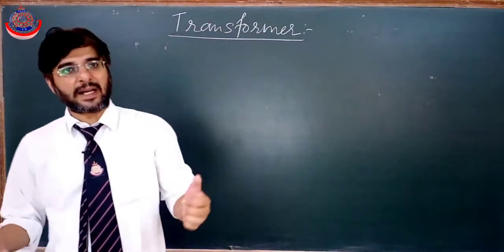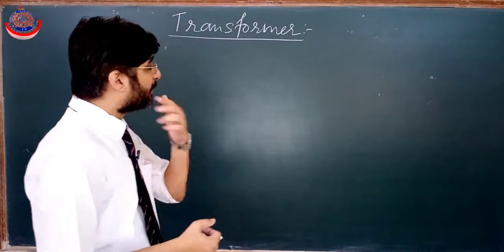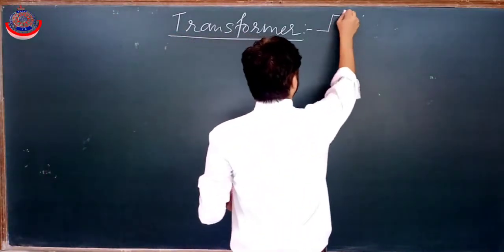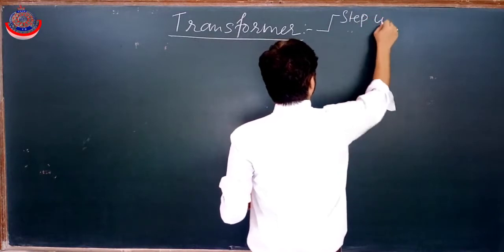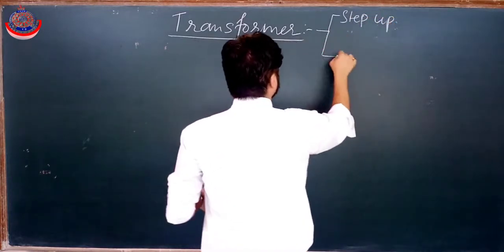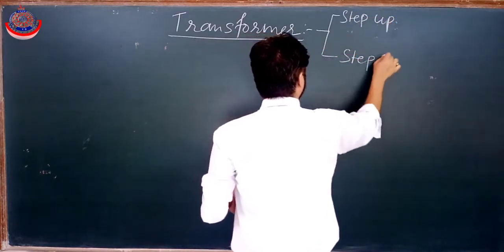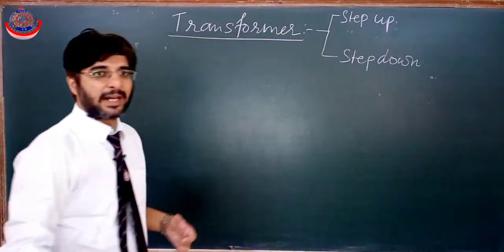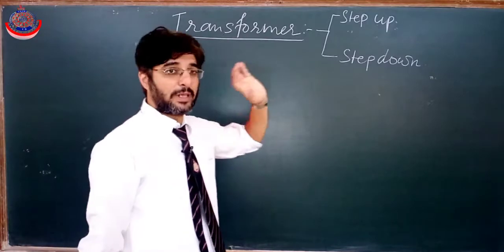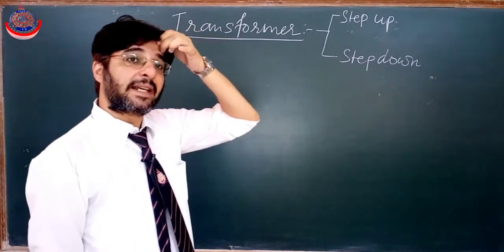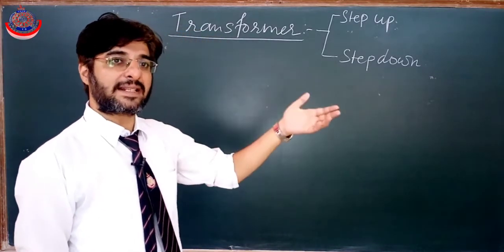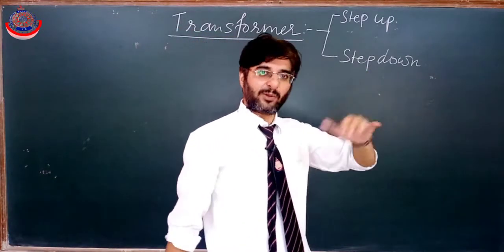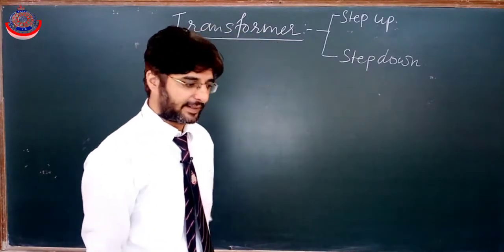So depending upon our requirement, transformers are of two types. One is step up transformer and another is step down transformer. This up and down are for voltage only. Step up means which will increase the voltage and reduce the current. Step down means which will reduce the voltage and increase the current.